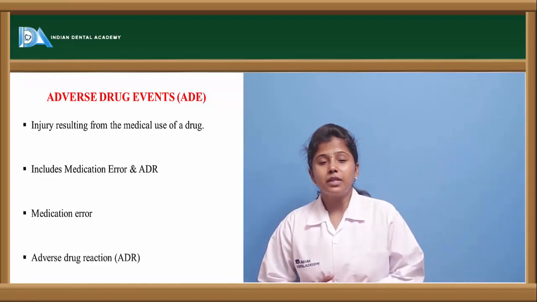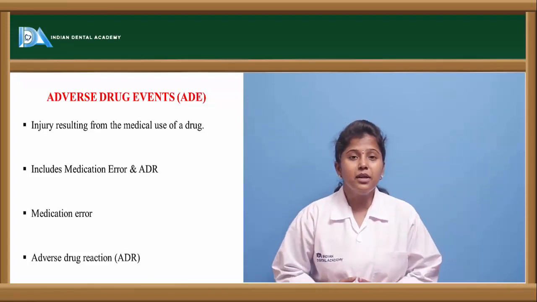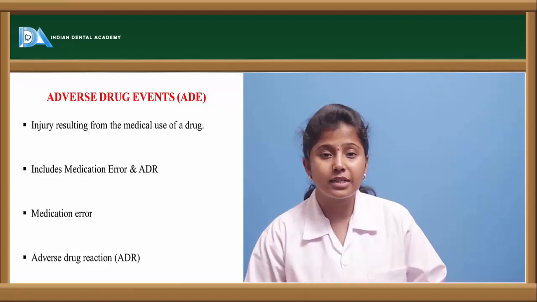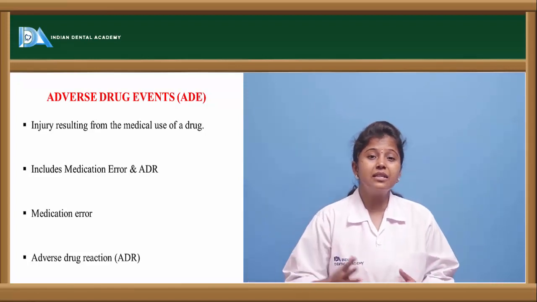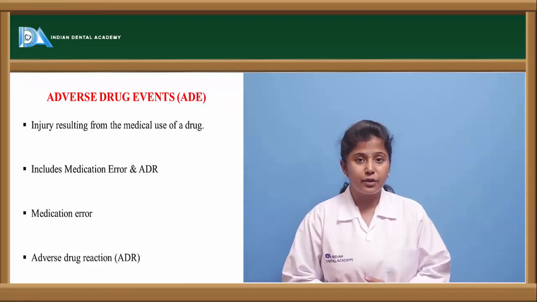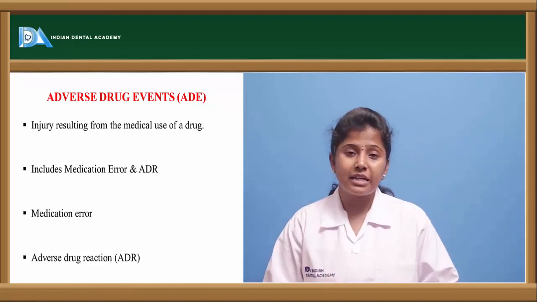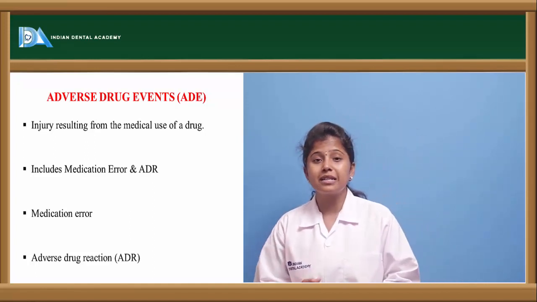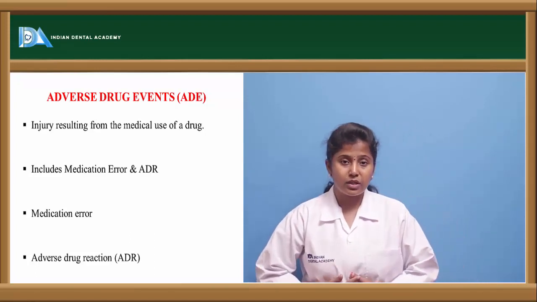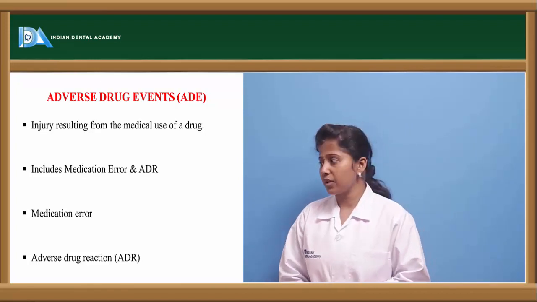For example, most people don't understand the doctor's prescription, and sometimes even the pharmacist giving the tablet doesn't understand the doctor's writing, and may give another drug instead of the drug which is to be given. These are some of the prescription errors which lead to adverse drug reactions. If another tablet is given instead of one tablet, it leads to severe consequences.